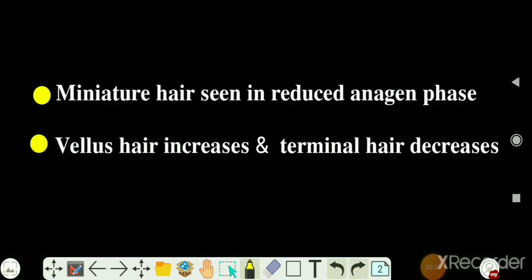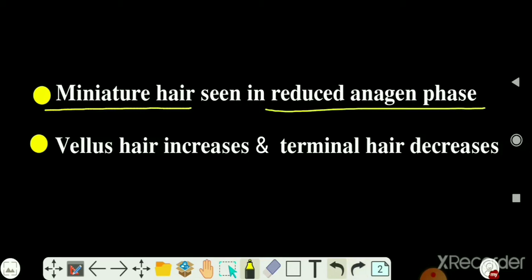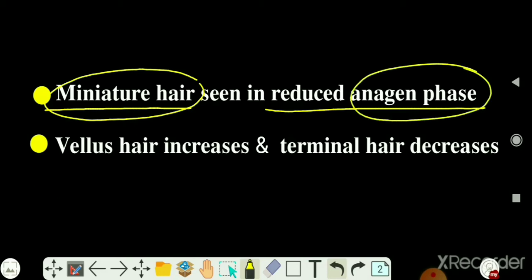Here you need to remember two important points, that in both male pattern hair loss and female pattern hair loss, miniature hair is seen in reduced anagen phase. What does it mean? Miniature hair means small hair, and anagen phase is also known as growth phase, in which the hair follicle starts to grow. If this anagen phase is reduced, that means the size of the hair follicle will also reduce. Therefore, in a reduced anagen phase, you will see miniature hair.